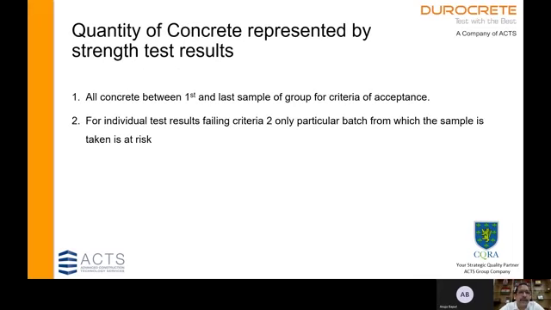IS 456 also gives the quantity of concrete that is represented by strength test results. All concrete between the first sample and the last sample of the group, a group being the average of 4 consecutive samples, is represented by the sample mean of these 4 values. And for an individual test result, if an individual sample fails, then only the batch from which the sample is taken is considered at risk.